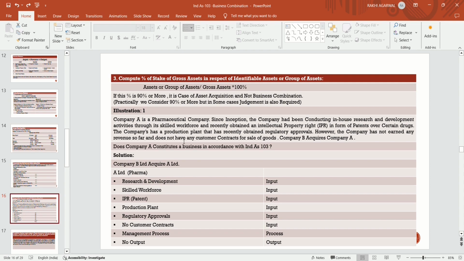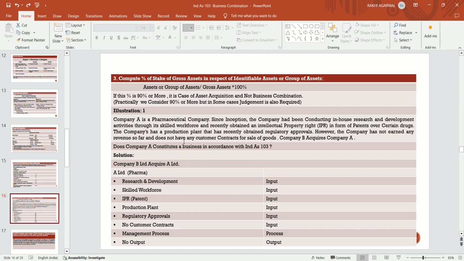They have acquired the approval, they have intellectual property rights, they have a skilled workforce, they have in-house research and development, but still they are not earning any revenue right now, and they don't have any customer contracts.